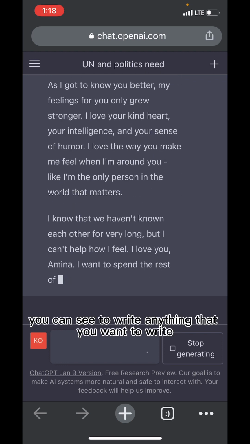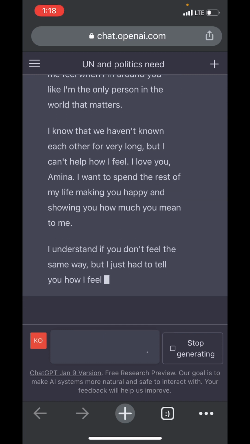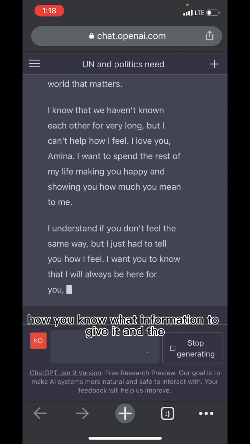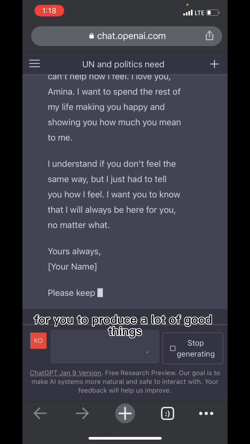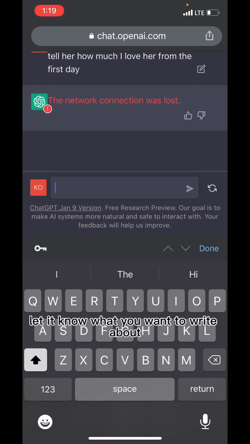See a lot of things that ChatGPT generates. So you can see, to write anything that you want to write, it depends on how you know what information to give it. For it to produce a lot of good things, you have to give it good information to let it know what you want to write about, or let it know the idea that you are looking for.